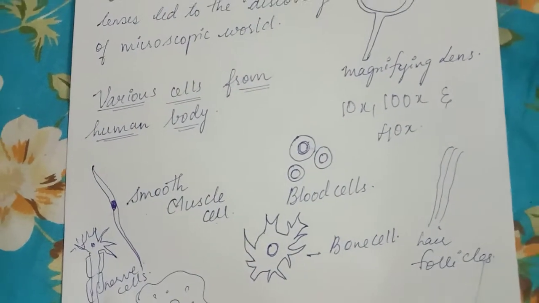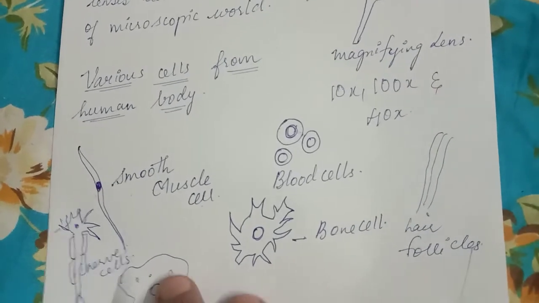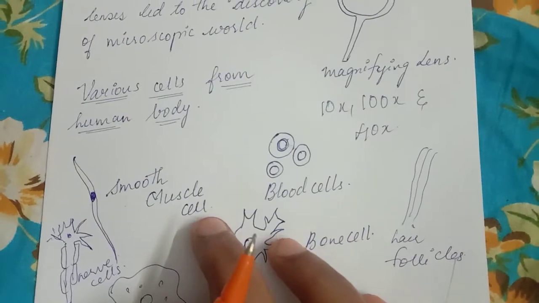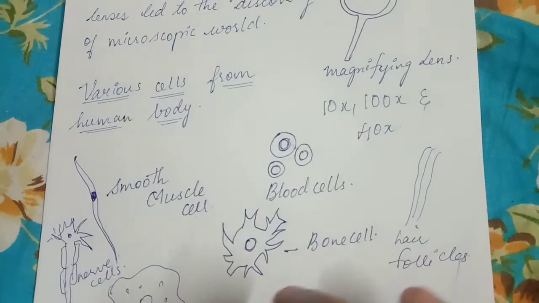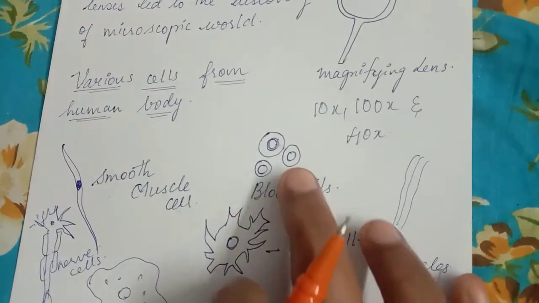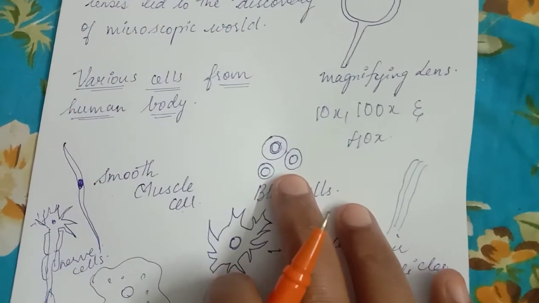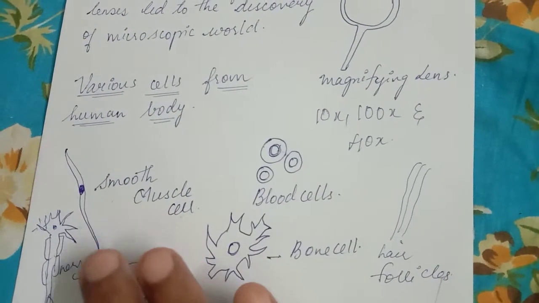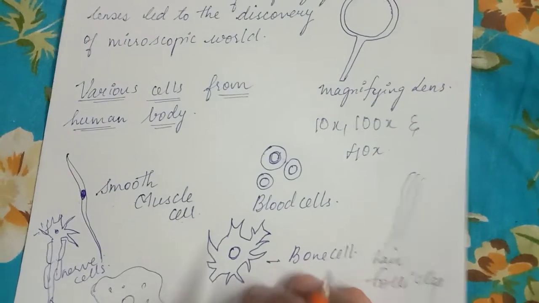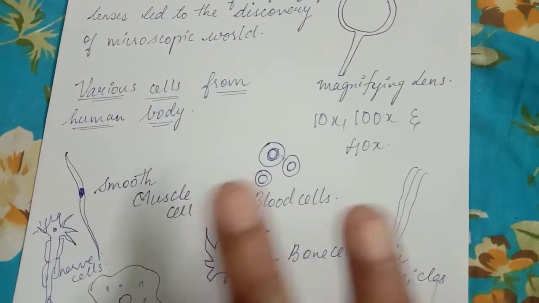Each and every living cell has the capacity to perform basic functions. This means the different parts of the human body perform different functions. The blood cells have their own value, the muscle cells have their own particular value, whereas the bone cells perform their own functions.